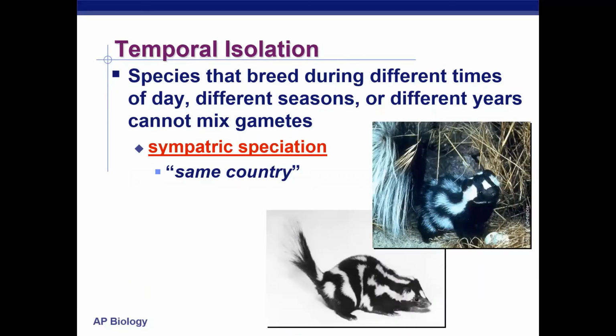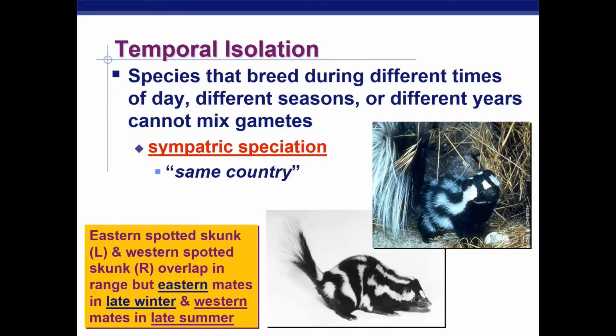Now, our next one, temporal isolation. Temporal isolation has to do with timing. Guys, this is where species develop different breeding times. Closely related species, this might possibly split up that population. For example, maybe they start to mate at different times of the year, different seasons, different years, so their gametes no longer actually mix. So this would be sympatric speciation.